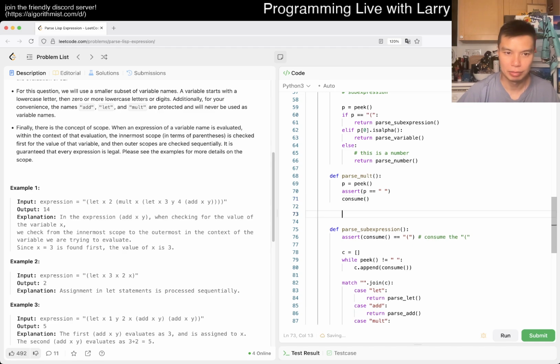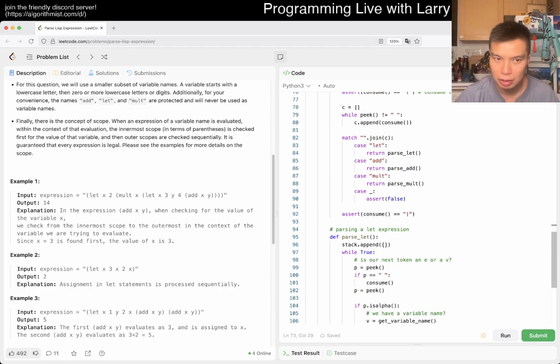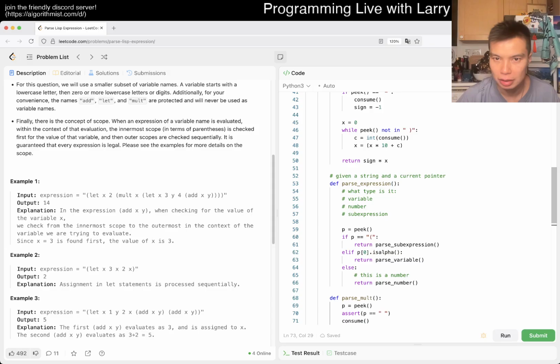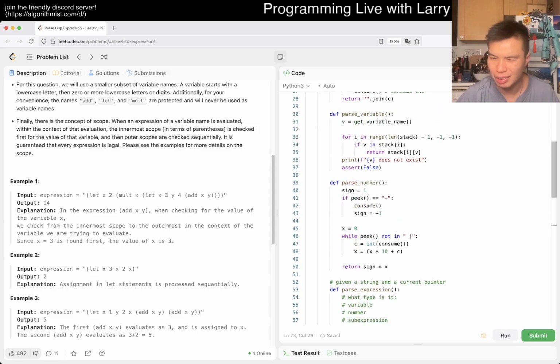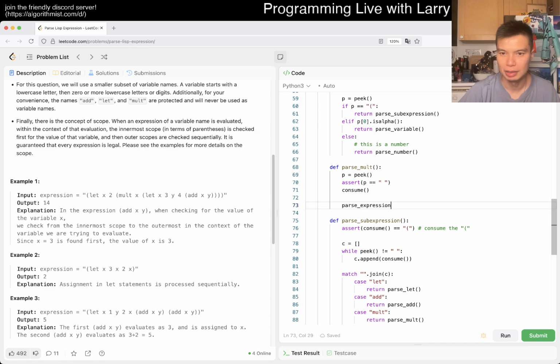And then now we have just two expressions to add or multiply. So then we have parse expression. I'm just trying to figure out the stack situation. I guess we don't pop or pull, right? Do we? I think only let creates a new stack of the values. I mean, I think in theory maybe you should just do it anyway, but in general, I think this is fine. So something like this, maybe.